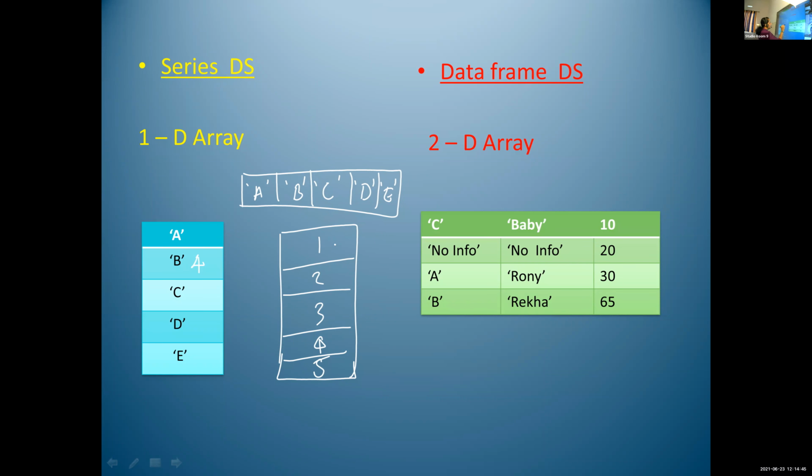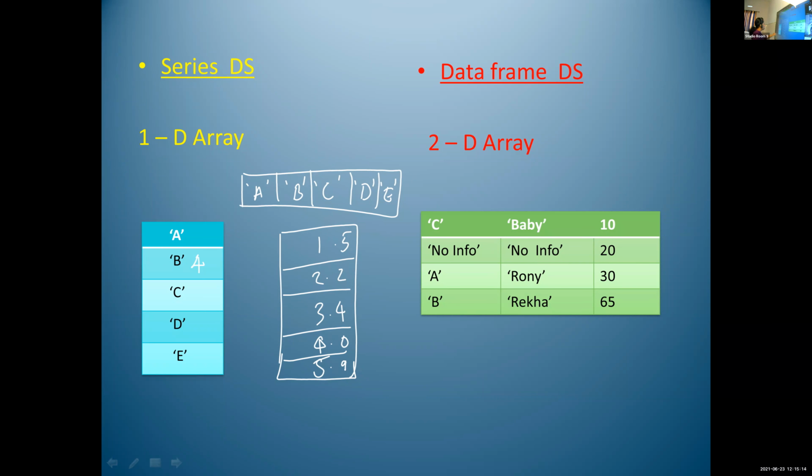That is, 1.5, 2.2, 3.4, 4.0, 5.9. This is float data type value. So in this series data structure, we can store homogeneous values. First I will write one series data structure with string data type. Here we can use only string values. Alphabets we can use here.